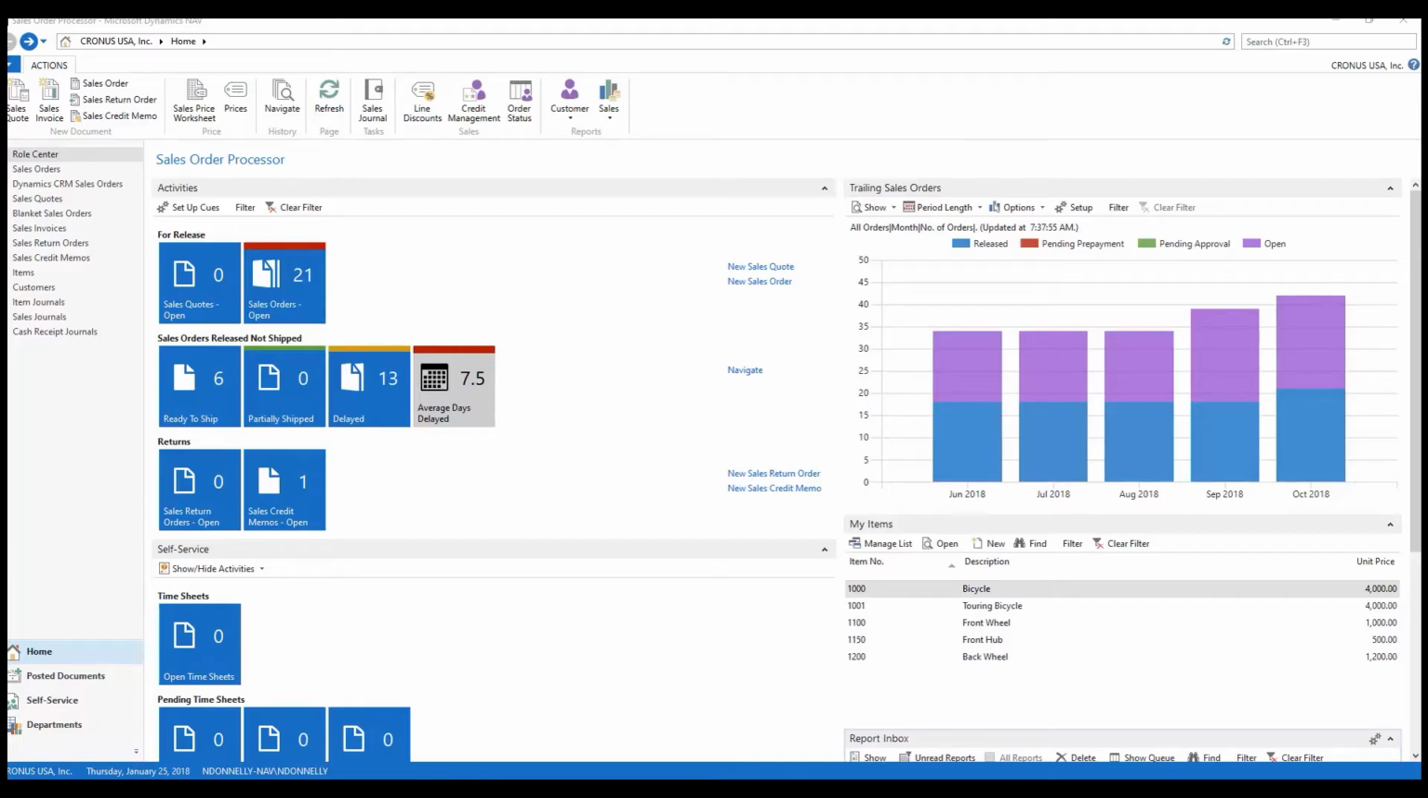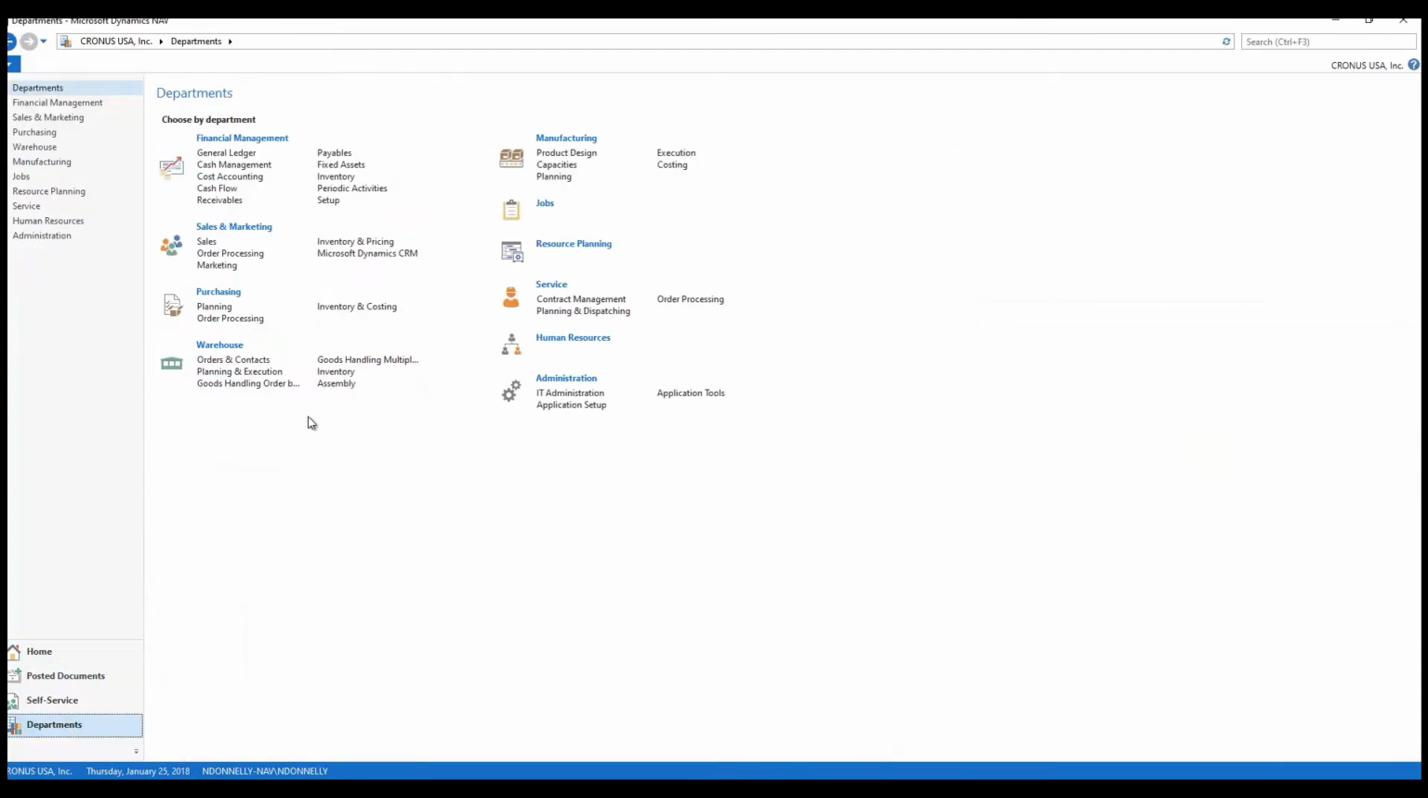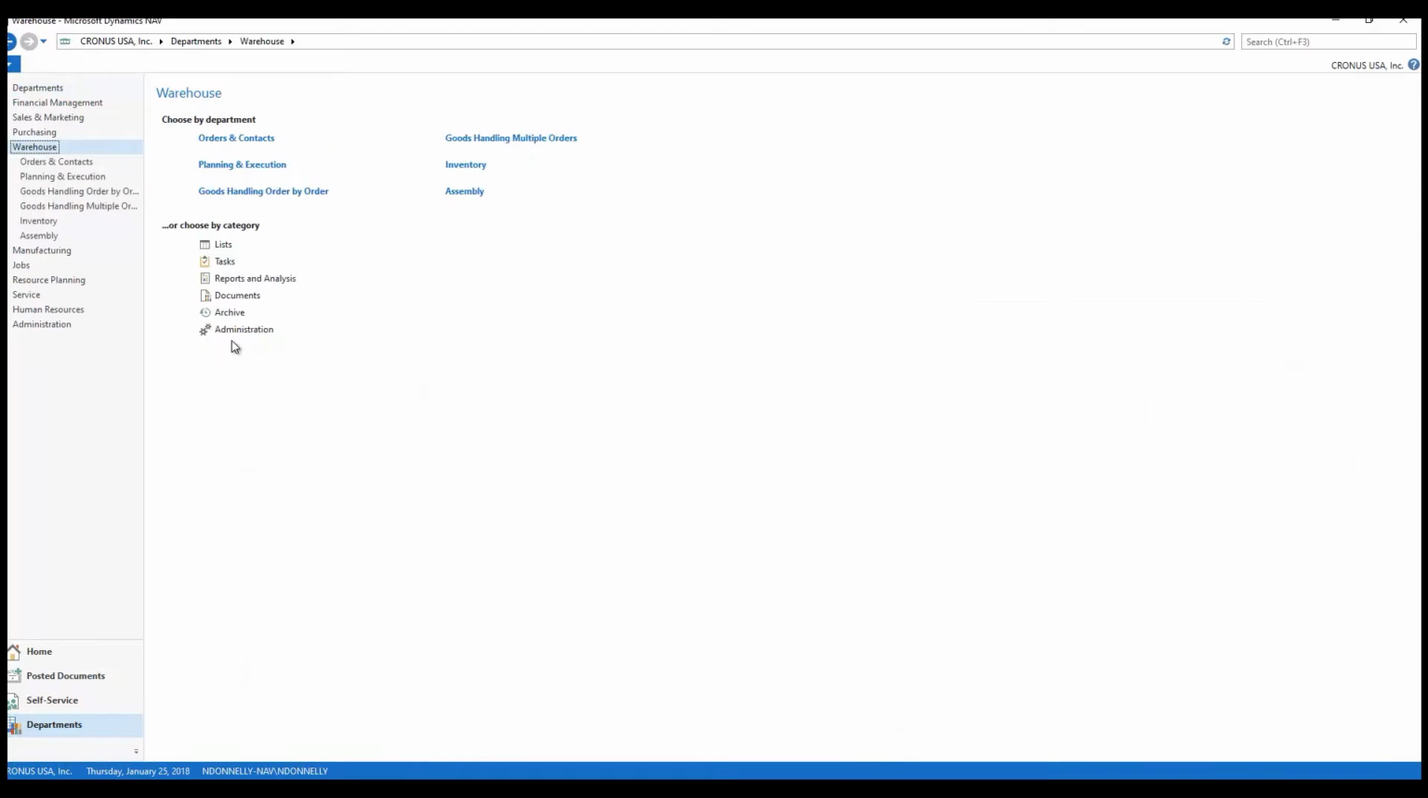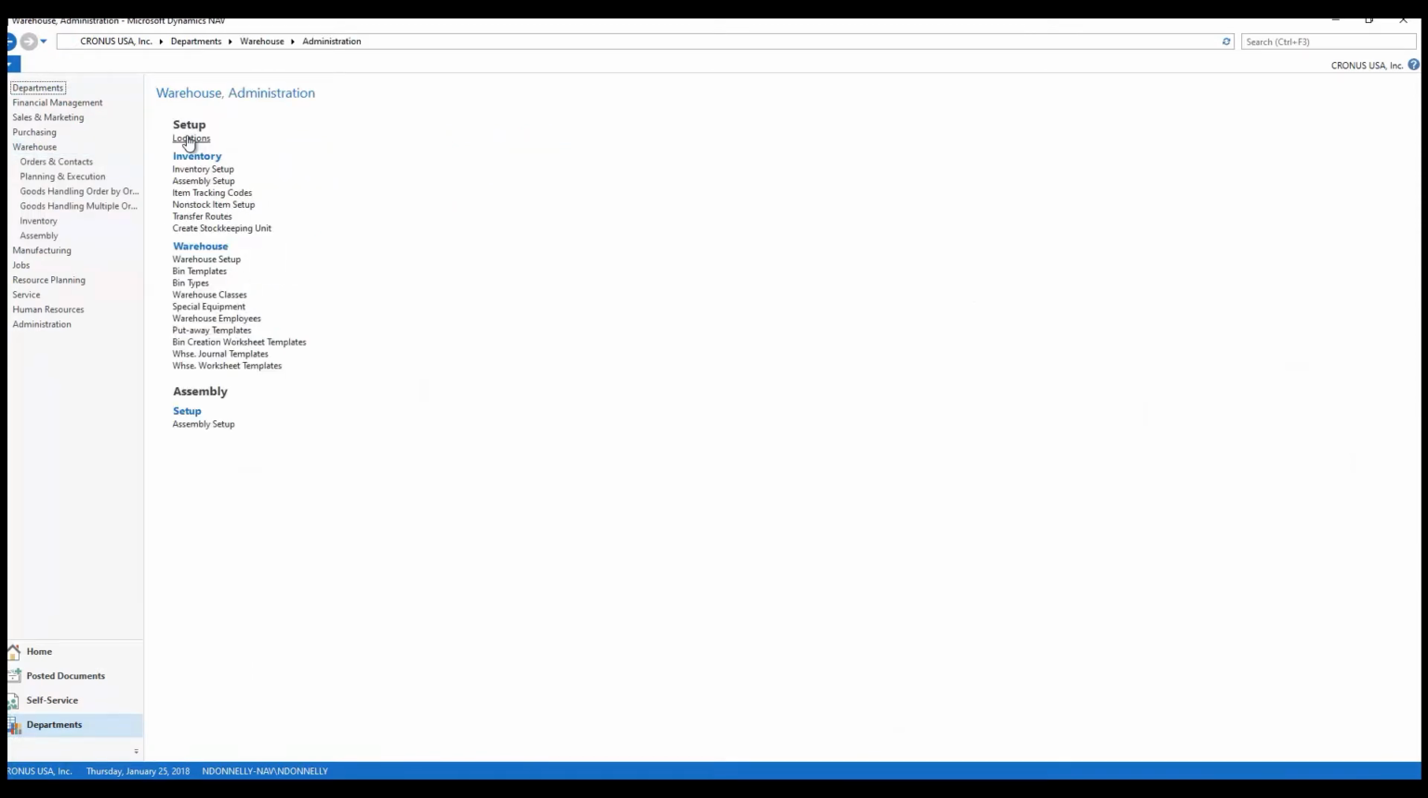So let's go to Dynamics NAV 2017, and we're going to be looking at the Kronos US database here. This is a test database, a sample database that's shipped with the product. And what we want to look at is location. So we're going to go to Departments, Warehousing Administration, and we're going to go to Locations.